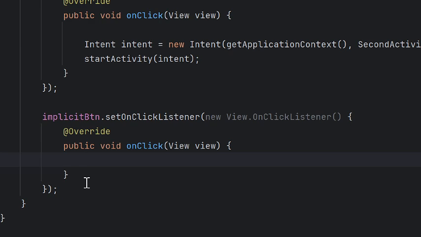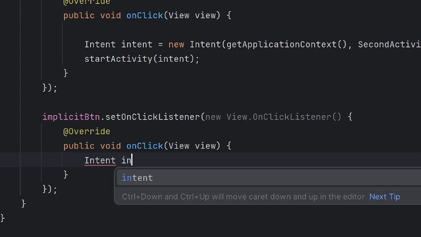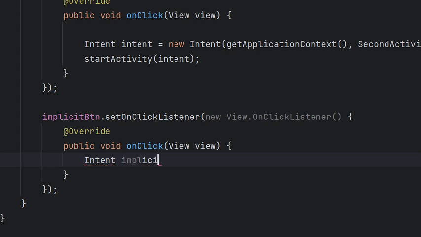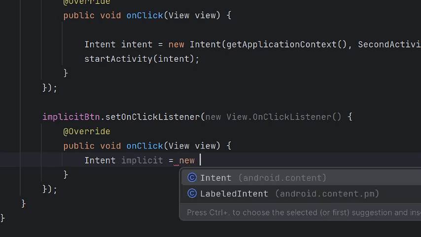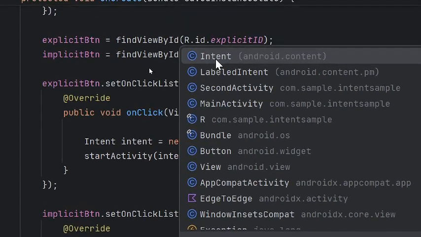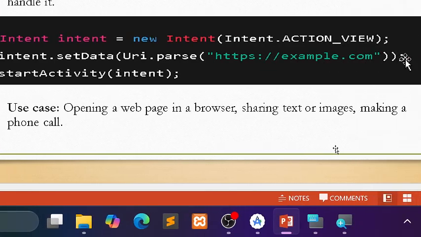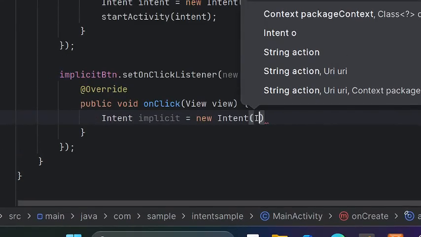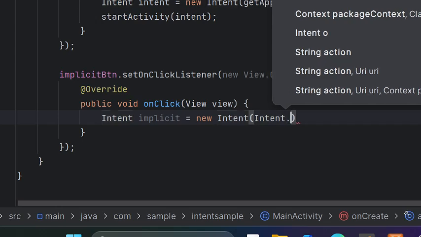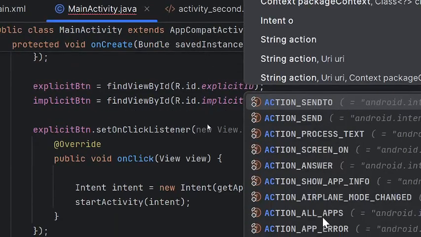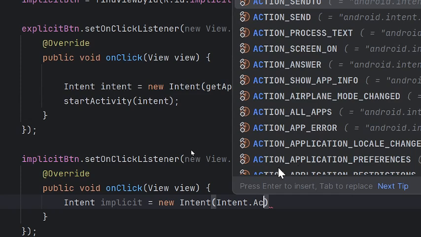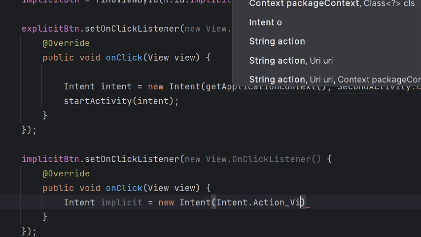So say Intent implicit equals new, it will create a new intent, and then the intended action is Intent.ACTION_VIEW. All right.